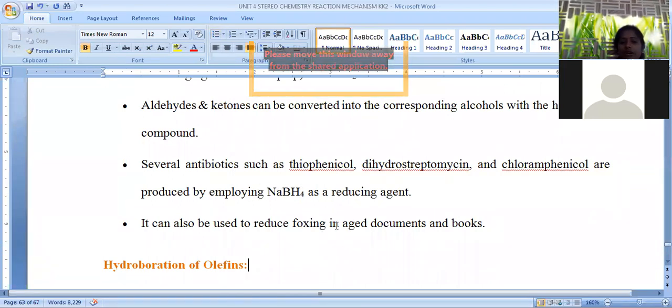It can be used to reduce foxing in aged documents and books, meaning any ancient books. In order to avoid changes in their color and texture, we can avoid everything by using this sodium borohydride. So by this we are going to complete today's class. Oxidation and reduction processes are totally completed.